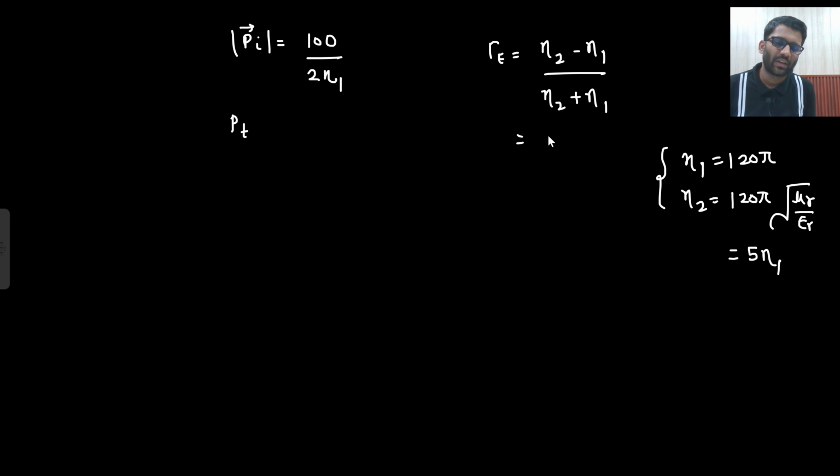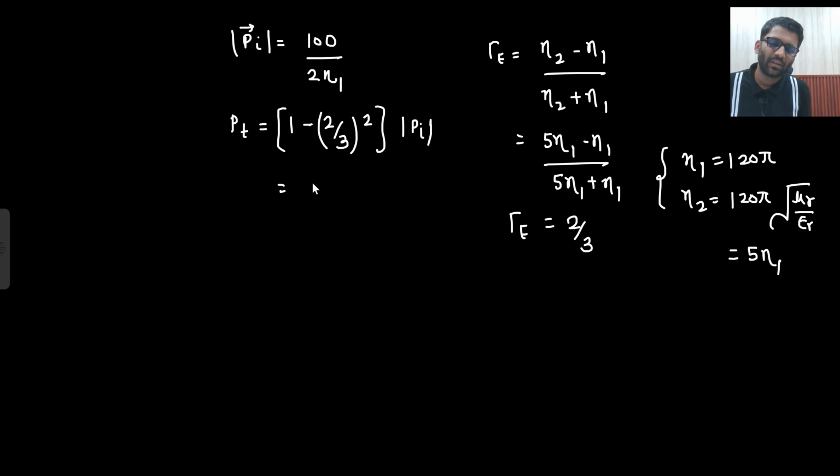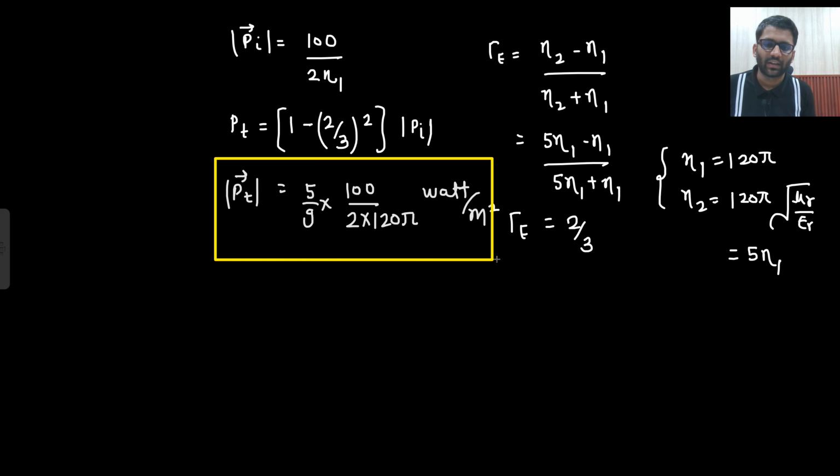5 eta 1. So what I can write down? 5 eta 1 minus eta 1 divided by 5 eta 1 plus eta 1, 2 by 3. So gamma is equals to 2 by 3. So what will it be? 1 minus 2 by 3 whole square into Pi magnitude. Okay. So what you are going to get? 4 by 9. So 5 by 9 into 100 by 2 eta 1, that is 125 watt per meter square. So this is your PT, and certainly they are talking about magnitude only because there is no discussion of direction.